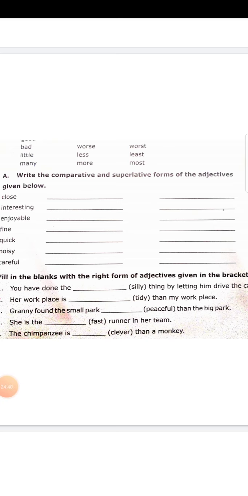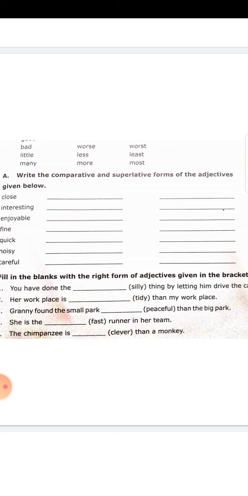She is the dash runner in her team. Team in the sense, it consists of many players. So she is compared with the others in the team. So it is a superlative form. We are talking about she compared with the other players in the team. So what is the degree to be used? Yes, superlative form. She is the fastest, F-A-S-T-E-S-T. Fastest runner in the team. She is the fastest runner in the team.